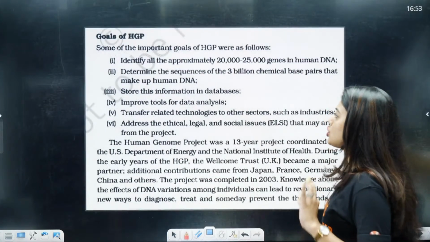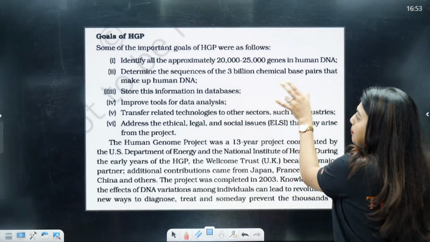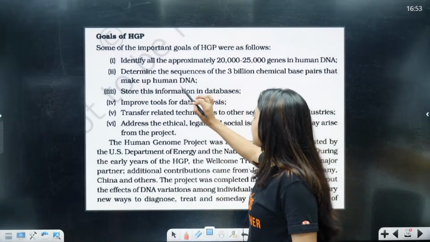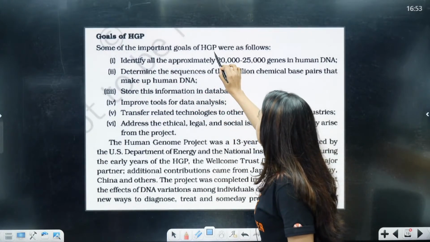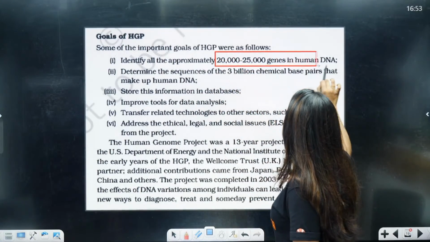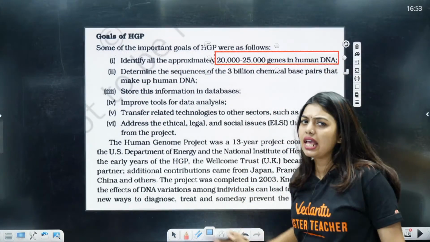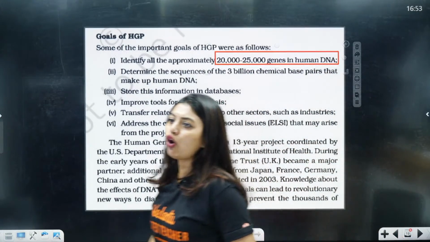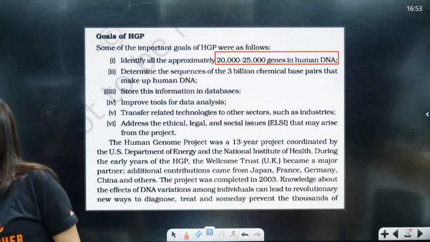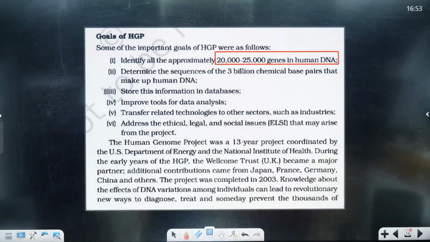Okay. Now, goals of HGP. What are the goals of HGP? First of all, what are the important goals of HGP? Identifying all the approximately 20 to 25,000 genes in human DNA. That was the first target, that we will identify all the genes.